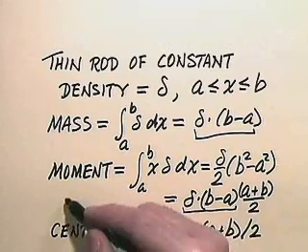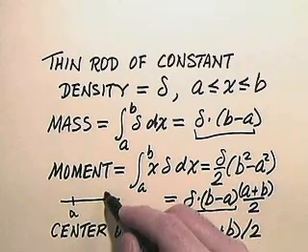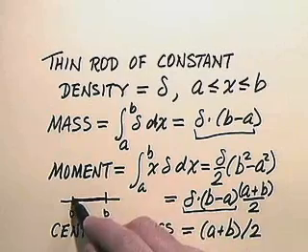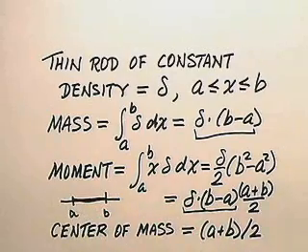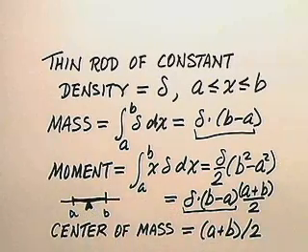Well, notice if you have a rod along the x-axis and the left end point is at a and the right end point is at b, it's a thin rod. So there it is, lying along the x-axis. What's the significance of a plus b over 2? That's the dead center point, right between a and b. And if the density is constant, then obviously the rod is going to balance right there on its center.